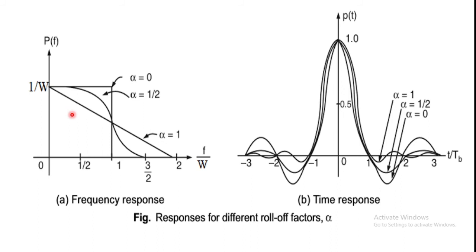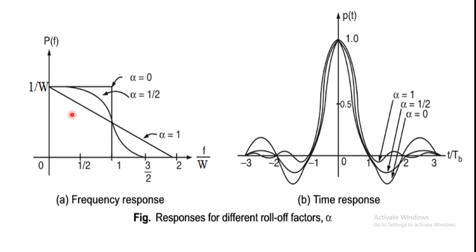Hence, it is easier to realize the characteristics practically. Next, calculate the time response function. In the frequency response function, take the inverse Fourier transform on both sides. We get the time response of the signal.